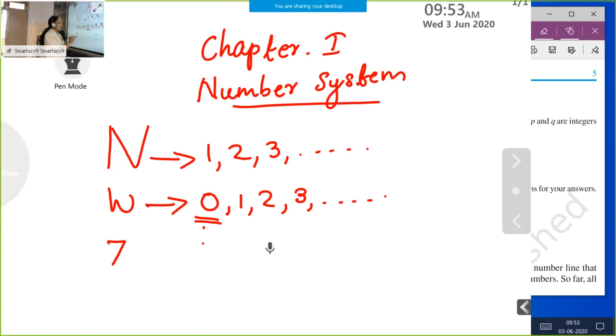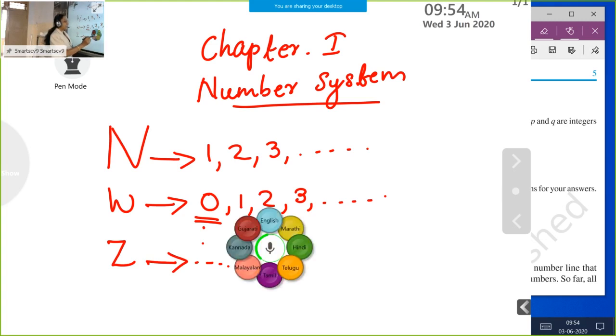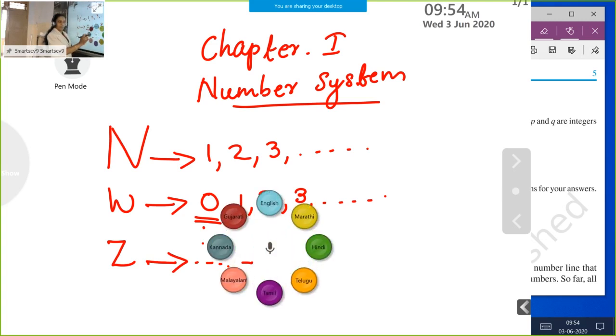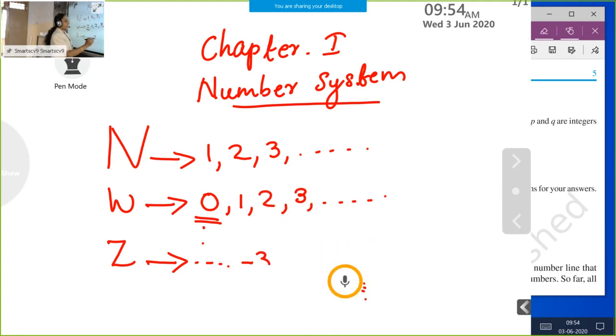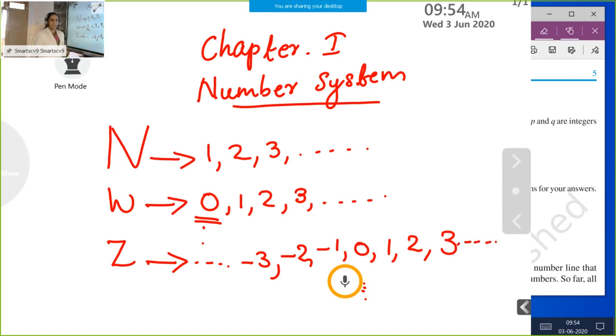Next we study about integers. We represent it by Z. Z means integers. Integers means negative numbers there, 0 there, positive numbers there. So we represent it as negative 3, negative 2, negative 1, 0, 1, 2, 3. See, integers means negative numbers, 0, then positive numbers. This is also never ending.